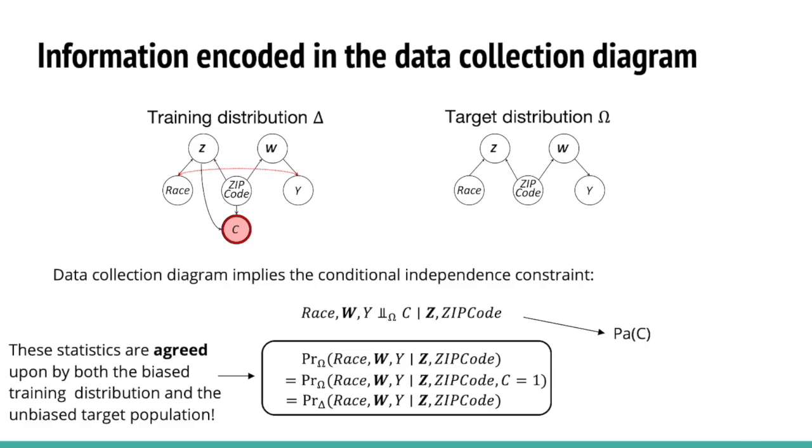So roughly the steps are, first we have the data collection diagram. We obtain the conditional independences from the data collection diagram, and we use these conditional independences to find the statistical properties of the target distribution that are shared with the biased training distribution. Note that in order to get the conditional independence conditions, our approach only requires knowing what variables are affecting the selection, but does not require knowing how the direct cause variables affect the selection, for example, the selection probabilities. However, we will further show that knowing how they affect it can actually improve our solution quality.